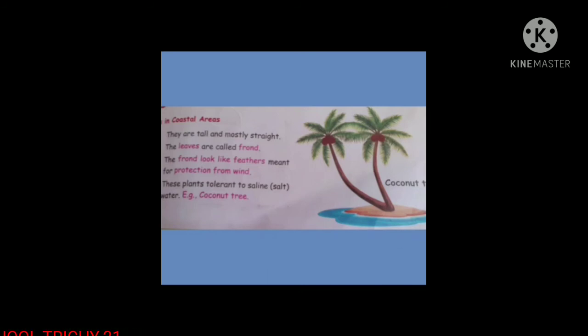Now let us learn some of the characteristics of plants in coastal areas. Coastal means the region near to the sea. They are tall and mostly straight. The leaves are called fronds. The fronds look like feathers, meant for protection from wind. These plants tolerate saline, which means salt water. Example for coastal area plant is coconut tree.